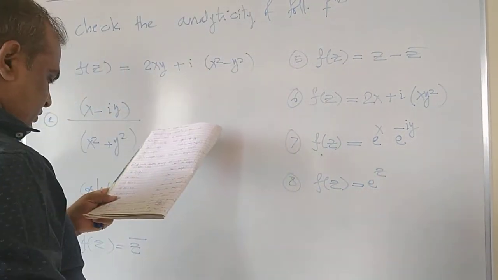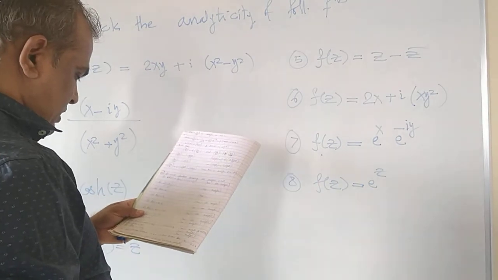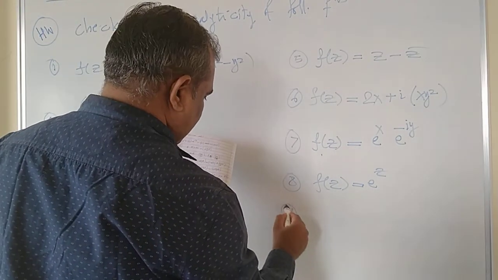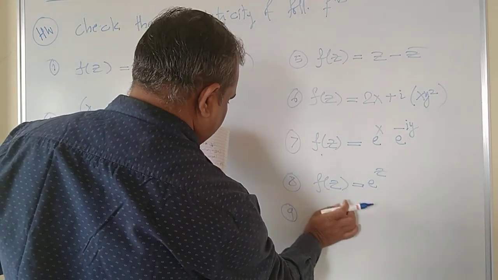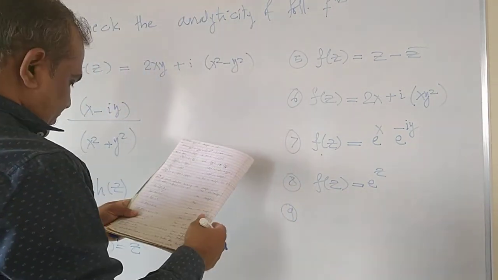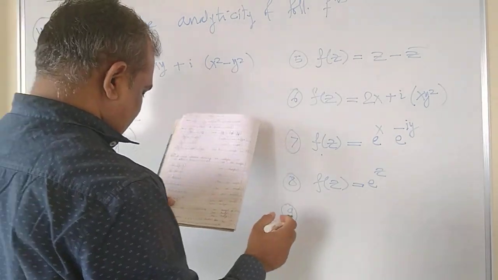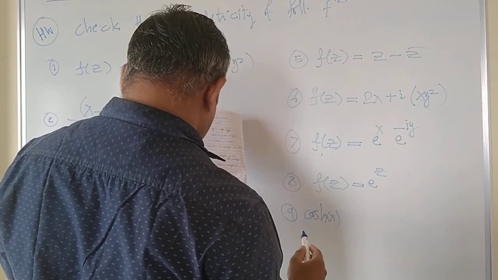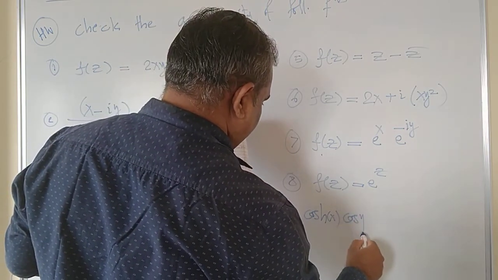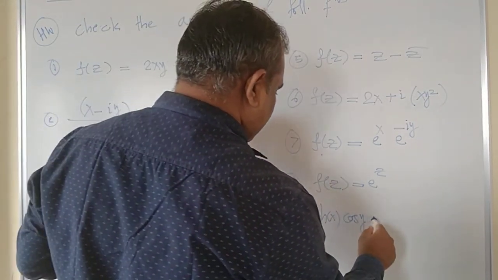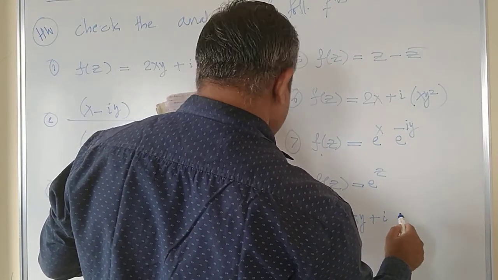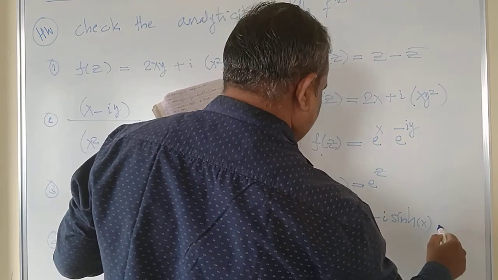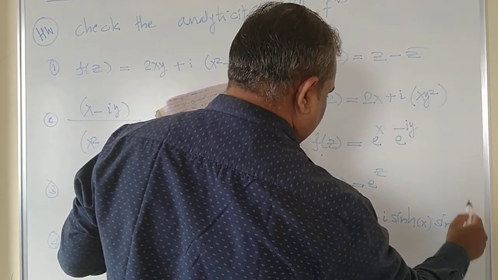Next, let me write the function directly rather than writing f of z, because this is a lengthy one: hyperbolic cos x into cos y plus i hyperbolic sin x into sin y.